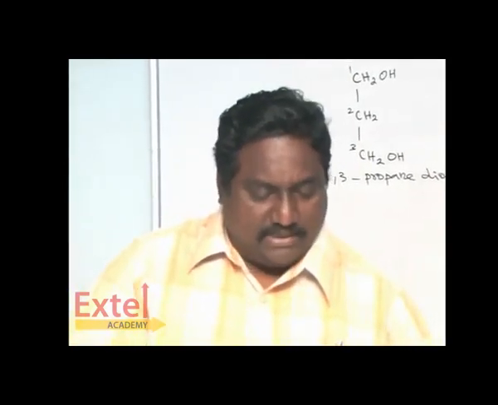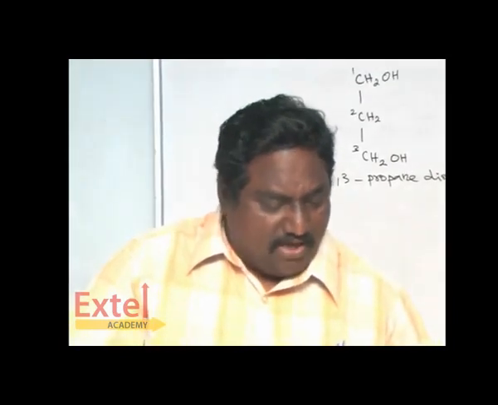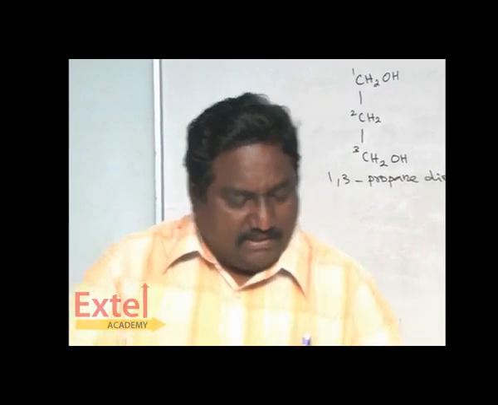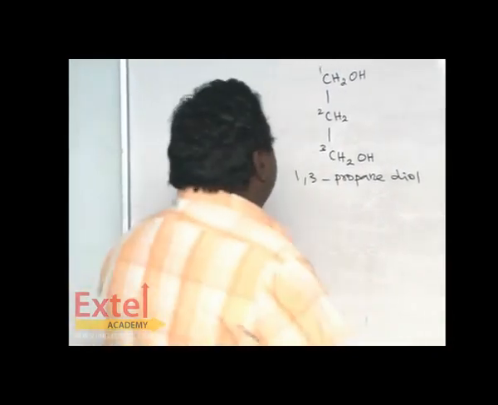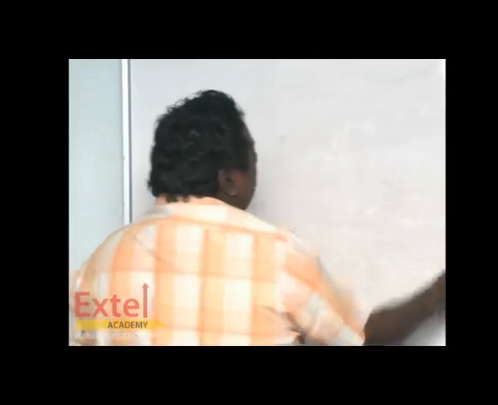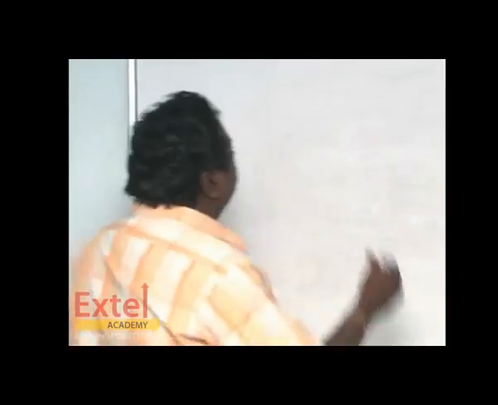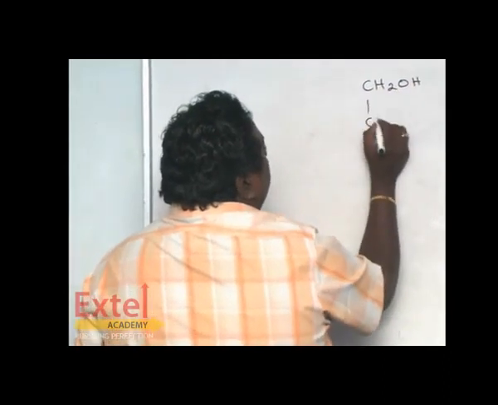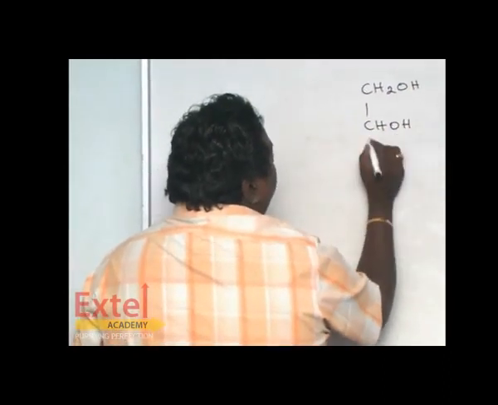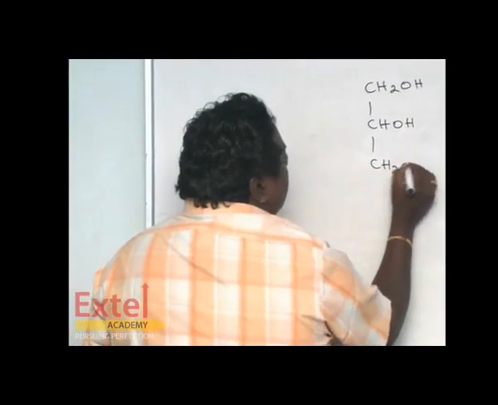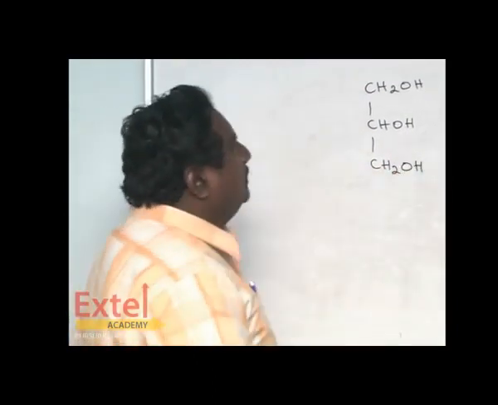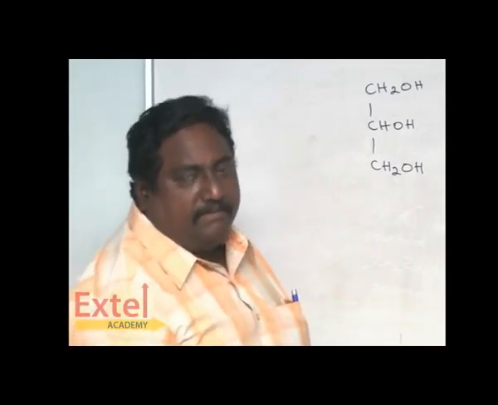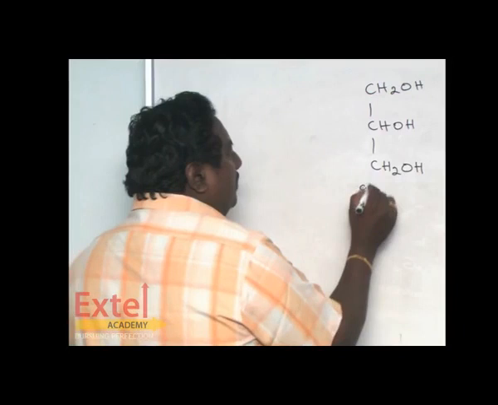Both are the same. So we have seen the alcohol having two OH groups. Now let's see alcohol having three OH groups. CH2OH, CHOH, CH2OH. Of course, it is prepared from propylene. It is called glycerol.